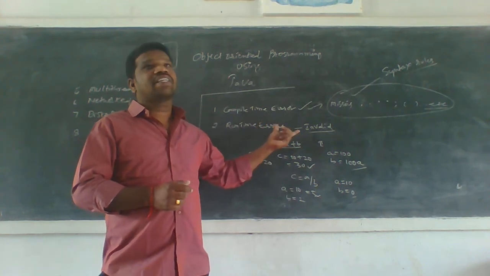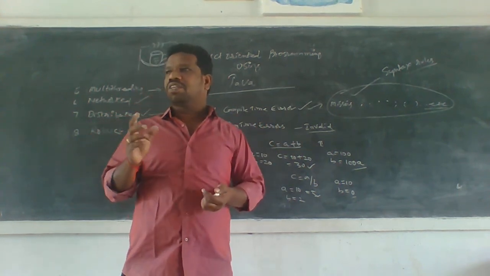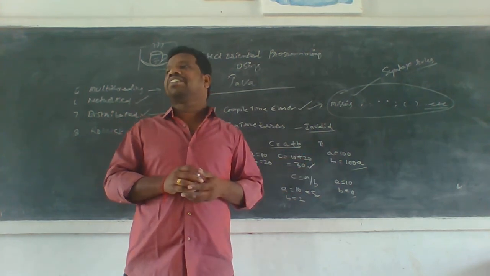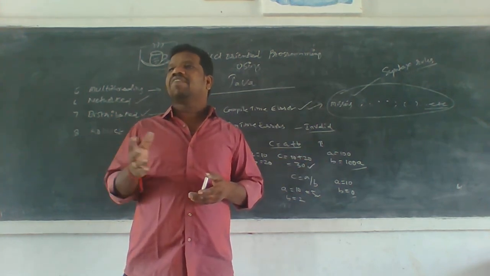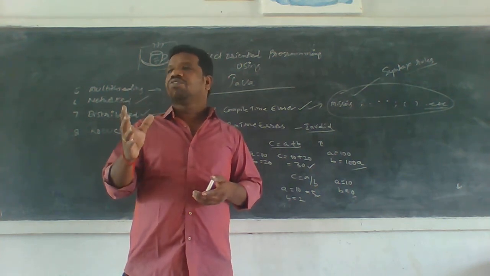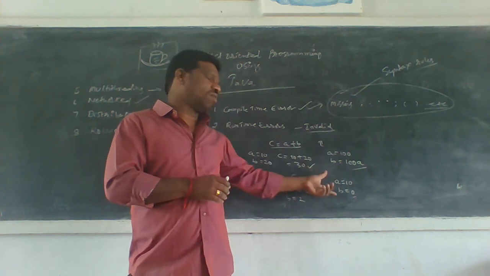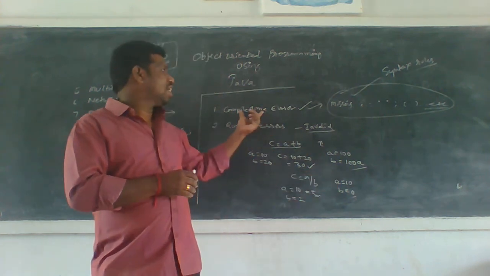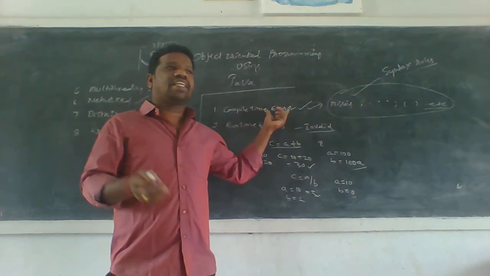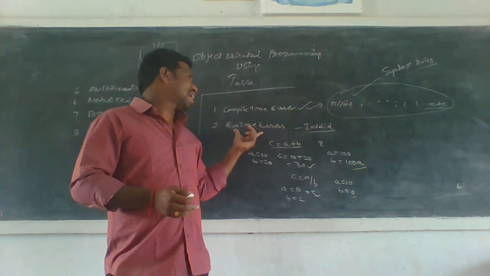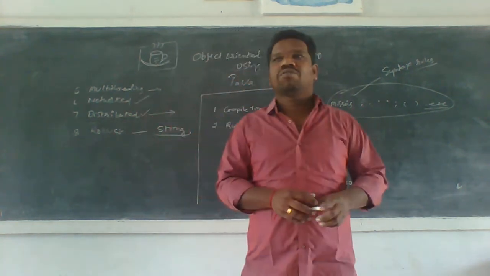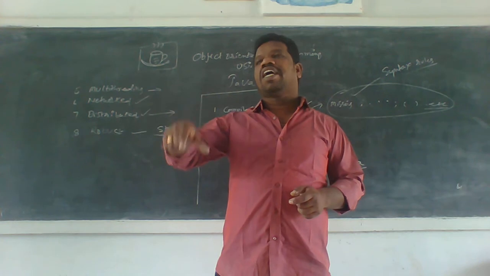Runtime errors are not understood by the user. Why? Because these errors are written in the system based language. What is system language? Binary language, that means 1s and 0s. So no one can understand this language. But compile time errors are written in simple English, so every user can understand them. But runtime errors are written in the system based language, so a normal user cannot understand that error.